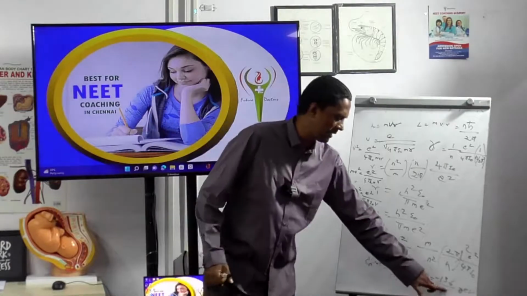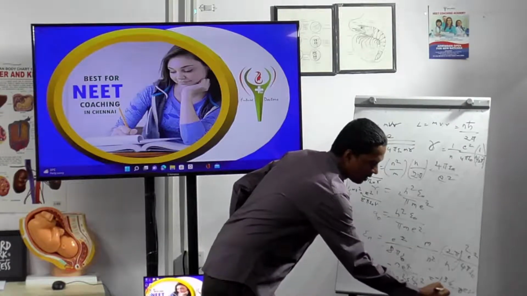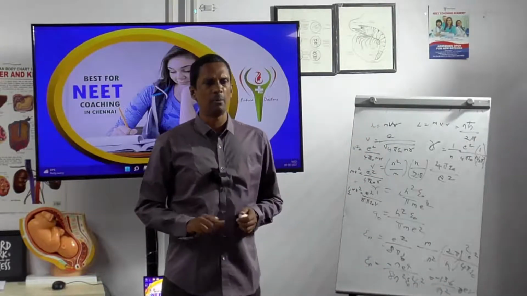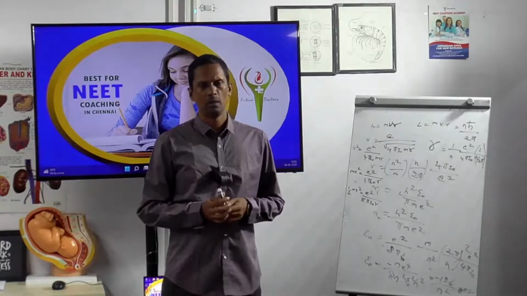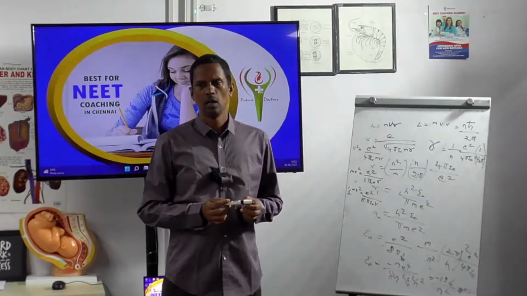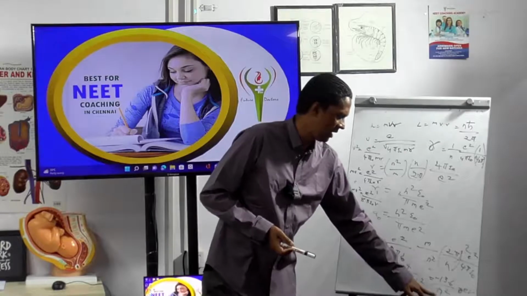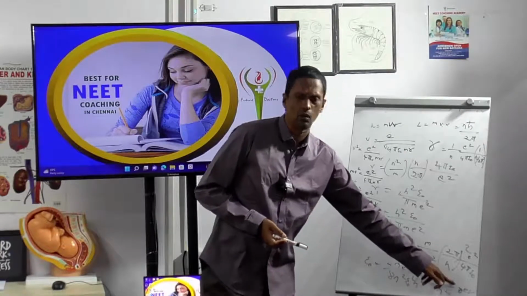So what is n? Number of shells, the orbital position. For example, n is equal to 1 means what? K shell. n is equal to 2 means L. n is equal to 3? M. That's all. So if I substitute this n value, I will get minus 13.6 electron volt.